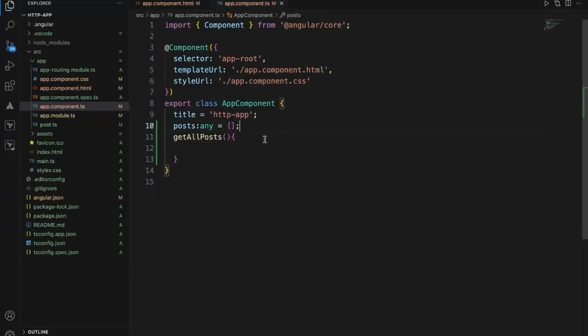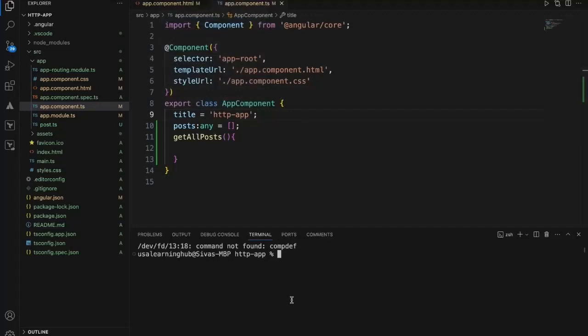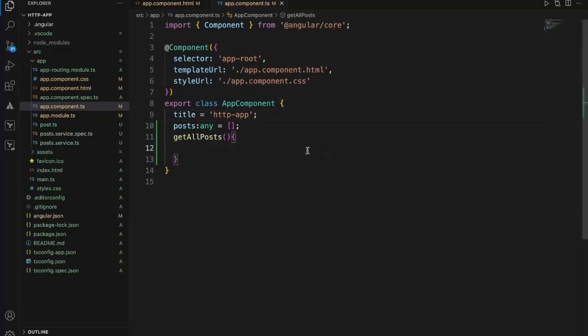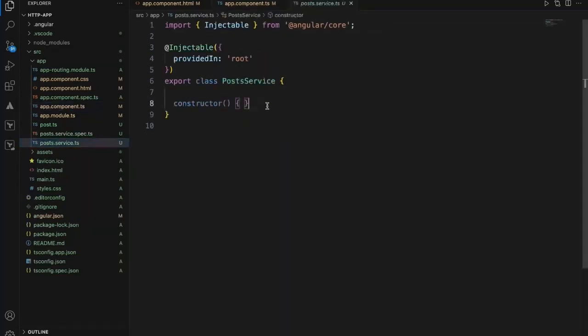To write the service, the first and foremost thing, to use the HTTP, we have to use it. I'm creating a service, ng generate service. Since it is posts, I'm creating posts service. Now I have this service. So within this service, the first and foremost thing that we need to do is inject the HTTP client module.